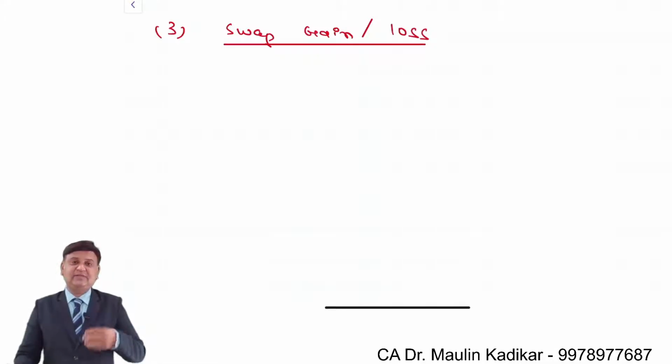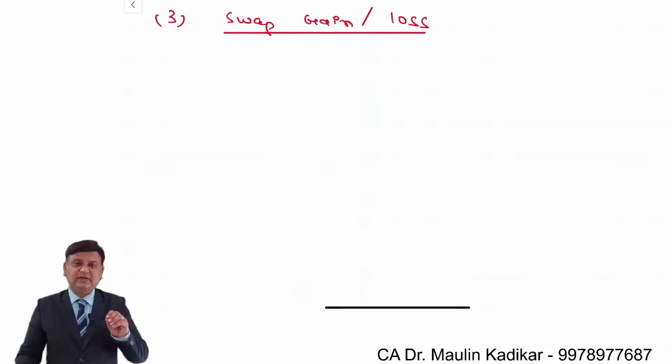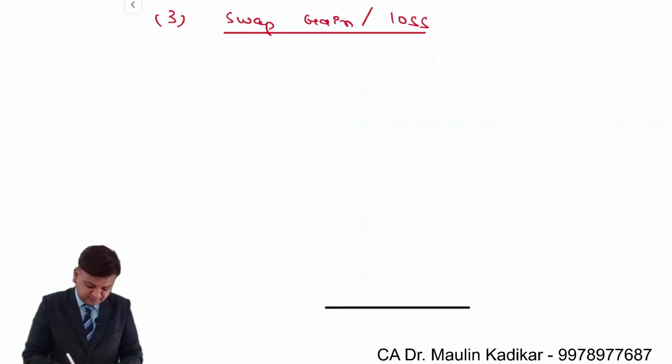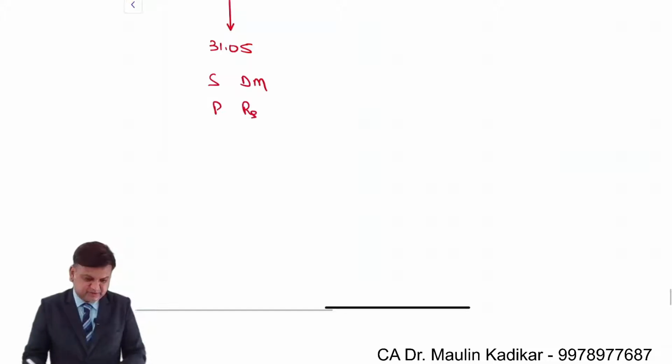For that, I am giving some explanation to you like this. First of all, I am writing the relevant exchange rates which are applicable to us for the purpose of entering into the transaction. On 1st of January for 31st of May, the transaction was sell of DM and purchase of rupees.